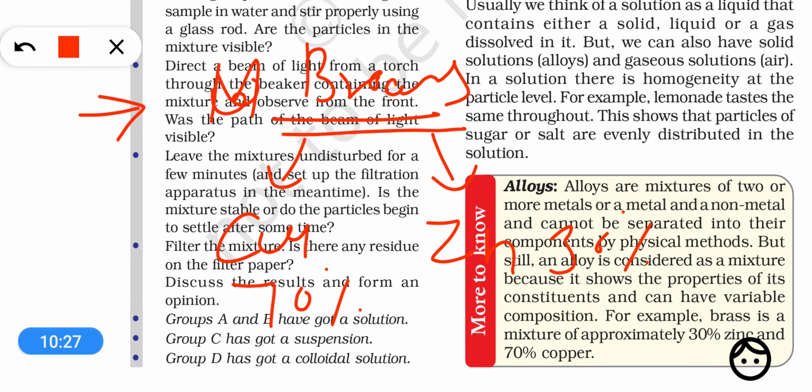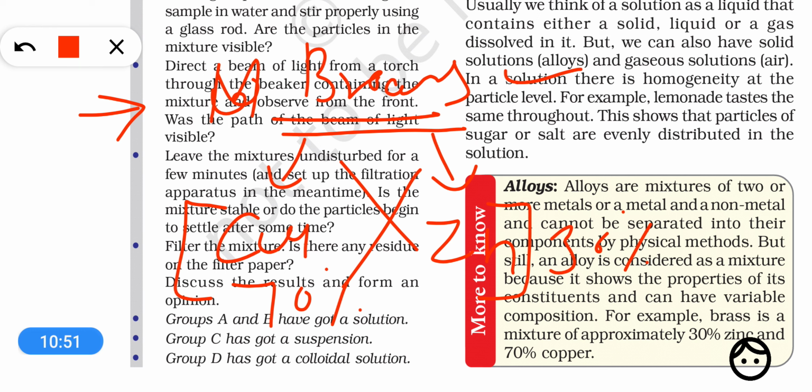So brass is an alloy and it is a mixture of copper and zinc. But in every alloy there is a property that its components cannot be separated by physical methods. So this property of alloys is contradictory, meaning it is opposite to the property of a mixture.